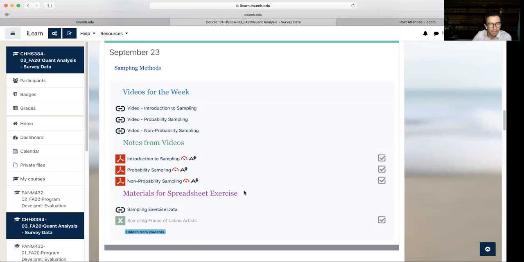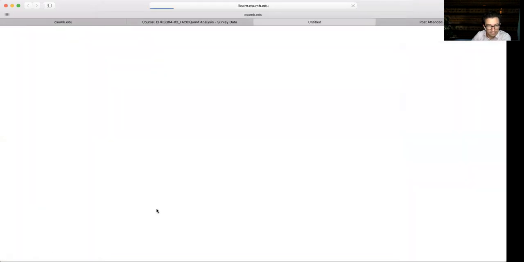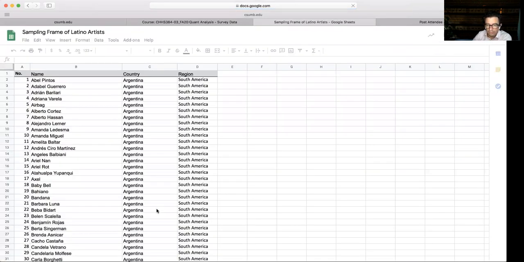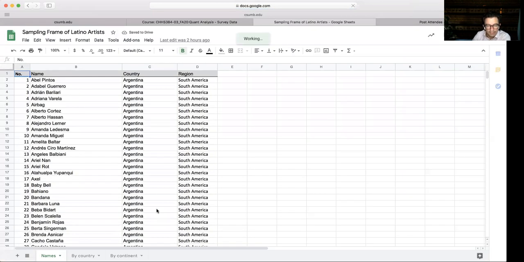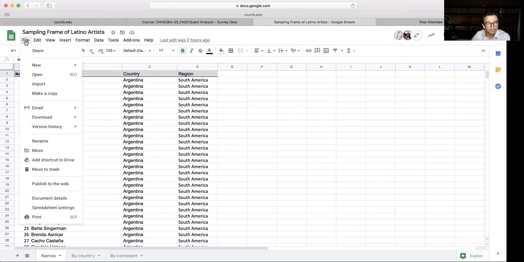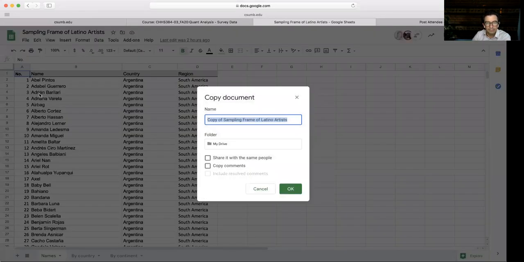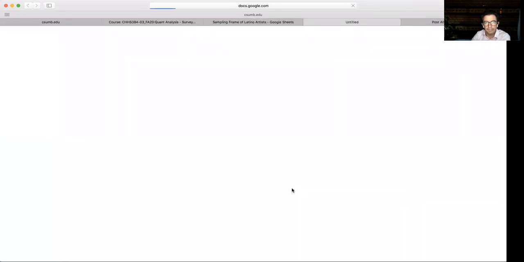And here we go. Okay, so we are on the island page, and if I click on this data set, it's going to take me to my Google Drive. And anybody who has that link will be able to access this, but you won't be able to edit it. So what you're going to do is go to File and make a copy of this data set on your own drive and click OK.